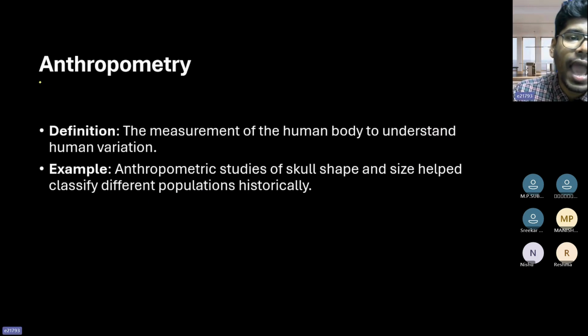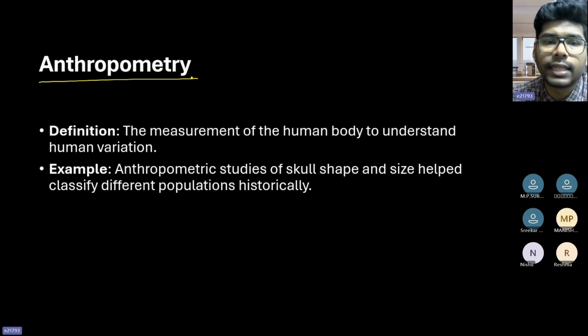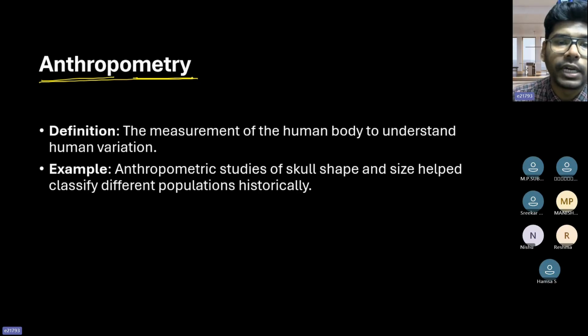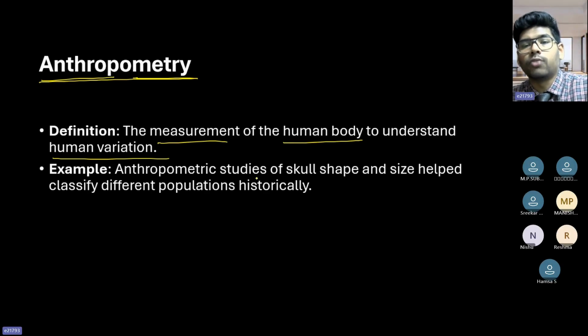Next one, anthropometry. Anthrop means human. Metry means measurement. Anthropometry is the measurement of the human body to understand human variation.